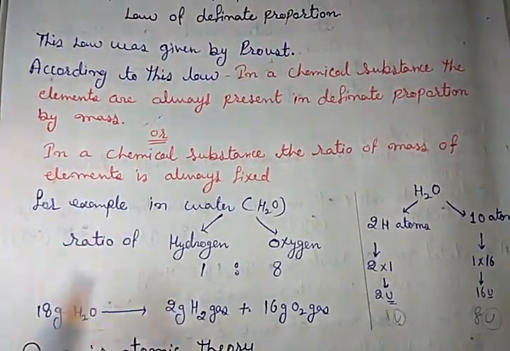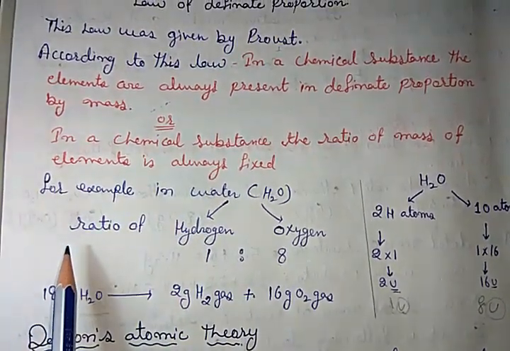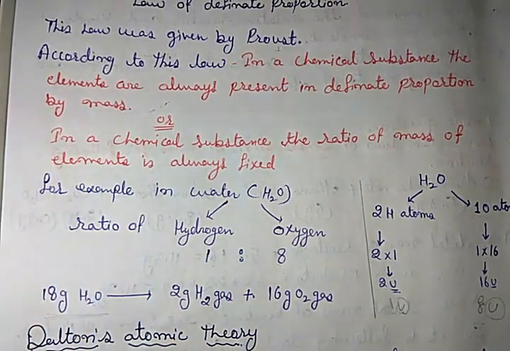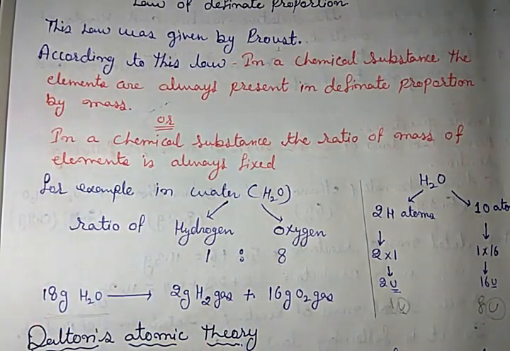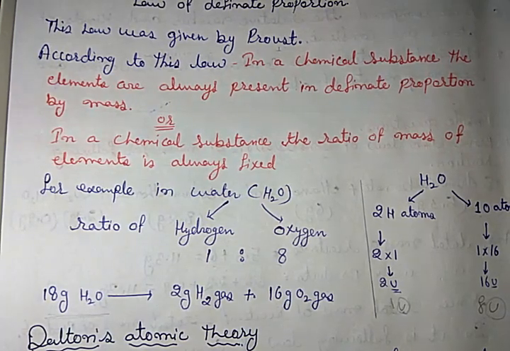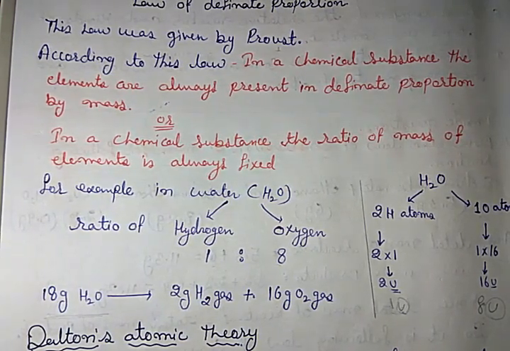So that is the law of conservation of mass and law of constant proportion. Let me remind you of both laws. First one was the law of conservation of mass, according to which the total mass of reactant is equal to the total mass of product.